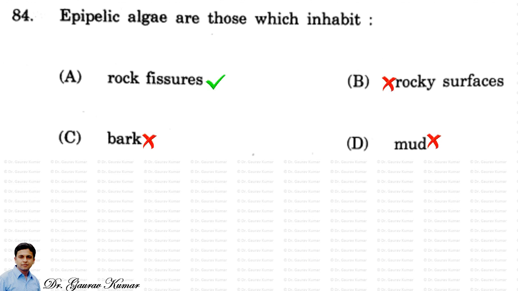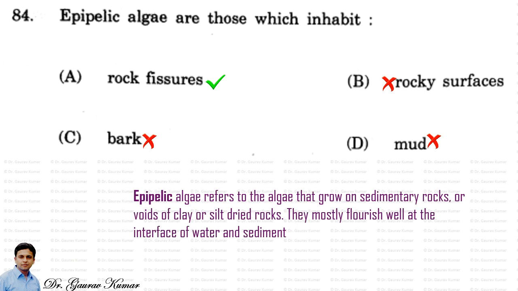Next question, epipelic algae are those which inhabit. So the answer is rock fissures. Epipelic algae refers to the algae that grow on sedimentary rocks or voids of clay or silt dried rocks. They mostly flourish well at the interface of water and sediments.